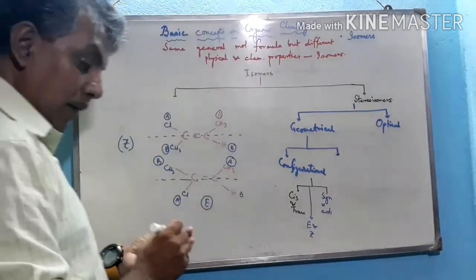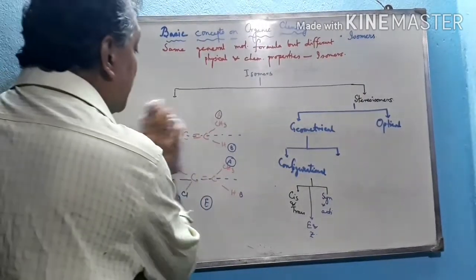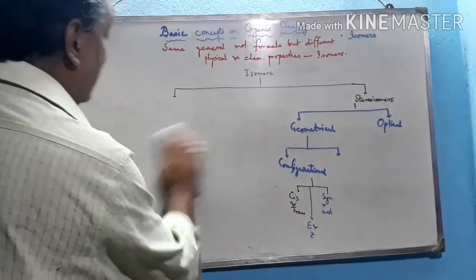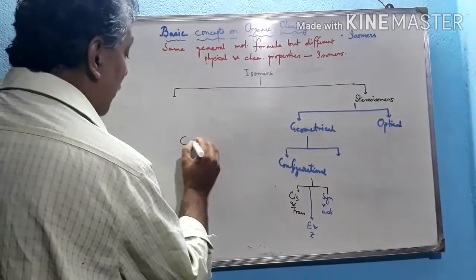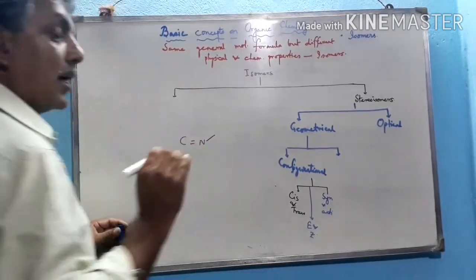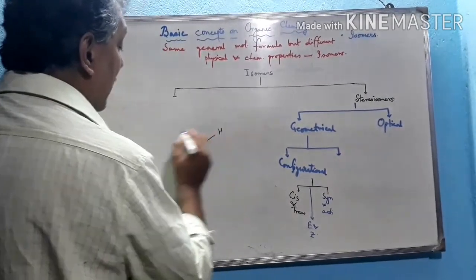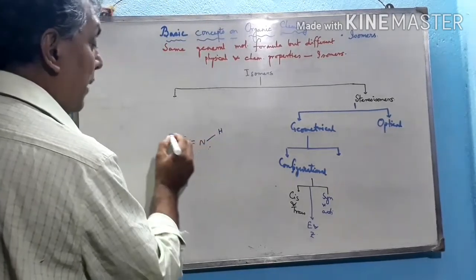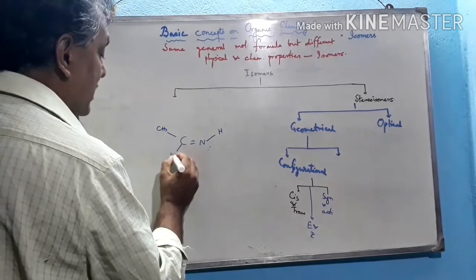But whenever the double bonded carbon atom is attached with nitrogen, C double bond N, then the third bond of the nitrogen, because nitrogen shows trivalency, is suppose hydrogen, and here it also contains a lone pair. Suppose this is CH3 and this is H.